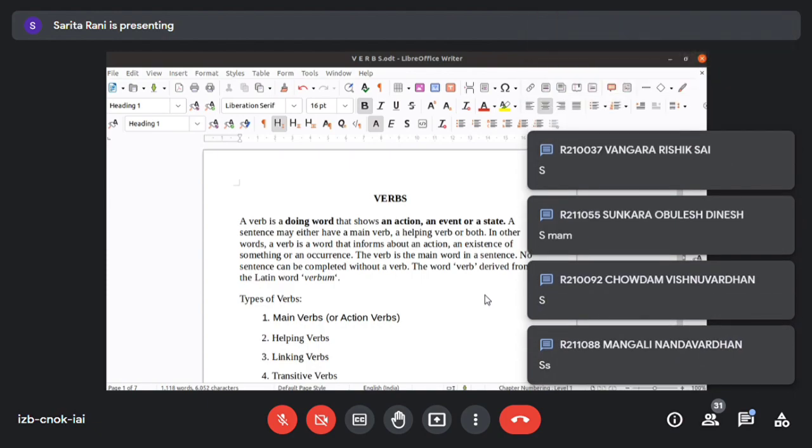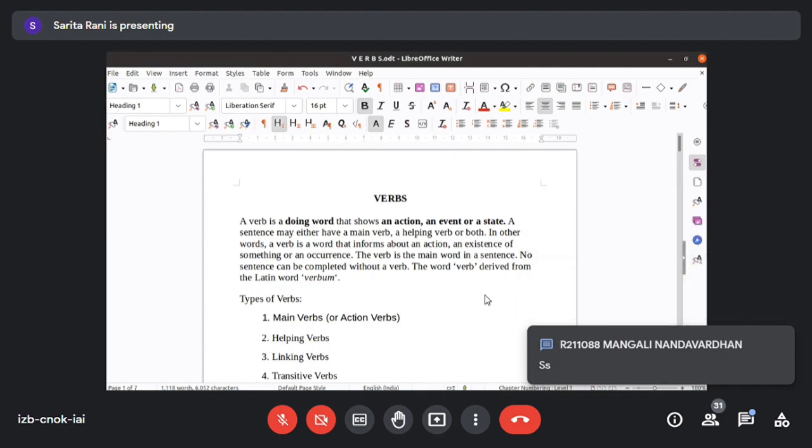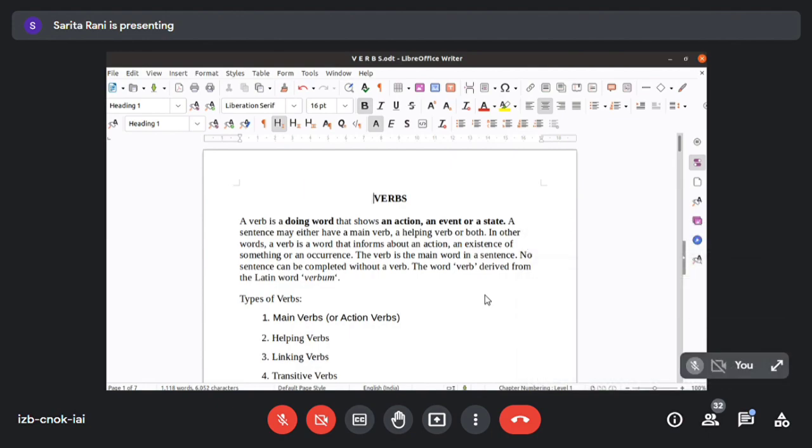Okay, so let us look at this. Today I thought of teaching you verbs, another part of speech. So what are verbs? Verbs are words which tell about action and activity. We can say these are action words, or doing words. And they play a very vital role in a sentence.